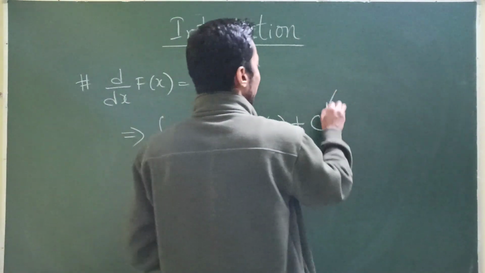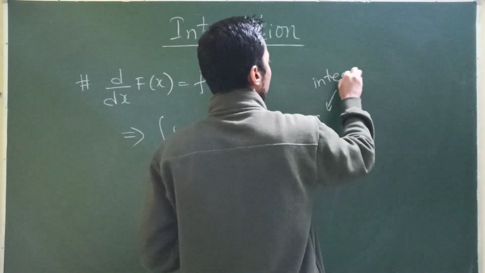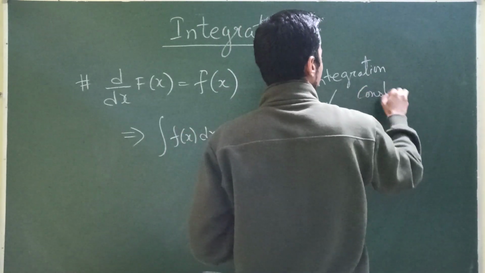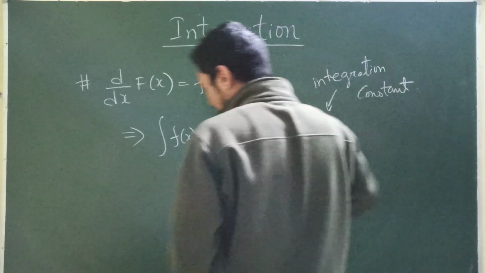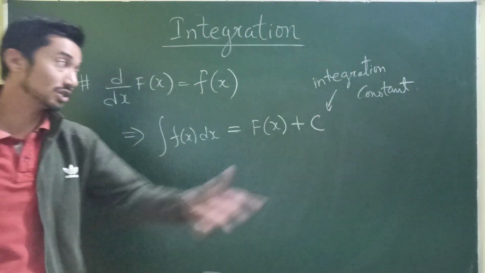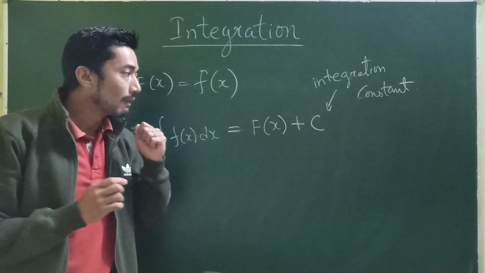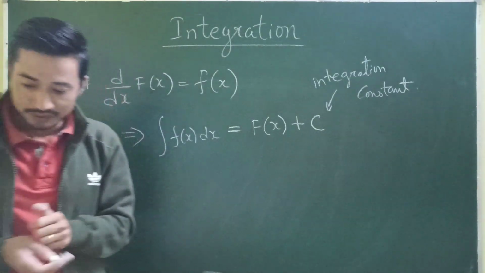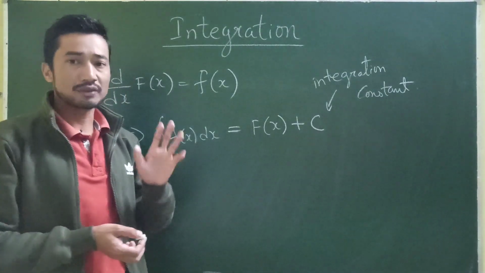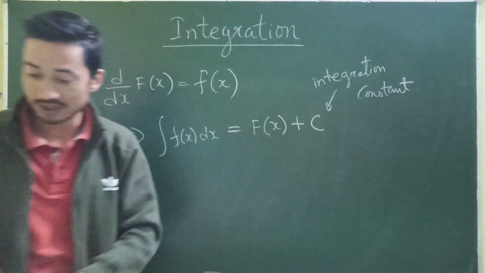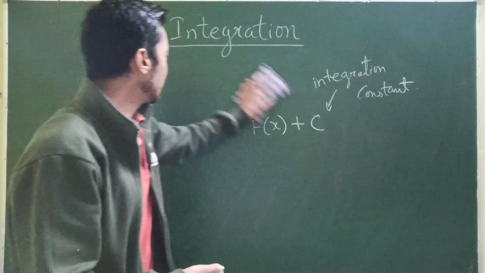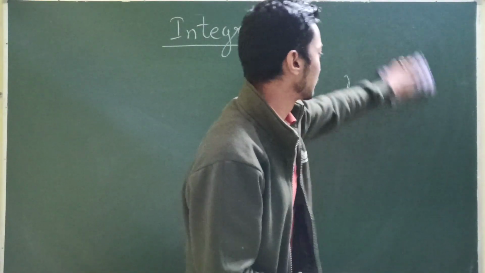What is this c? This c is actually called the integration constant. Now what is this c? From where does this come? All of a sudden just jumping in here. How? I'll tell you about that also. See, integration actually is of two types. Okay, integration. Can I wipe this off now? Shall I? Okay. Integration is generally of two types.